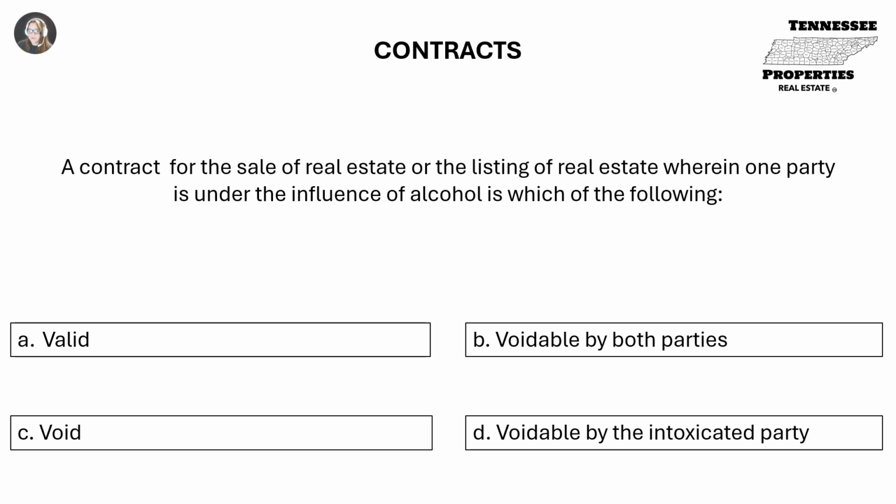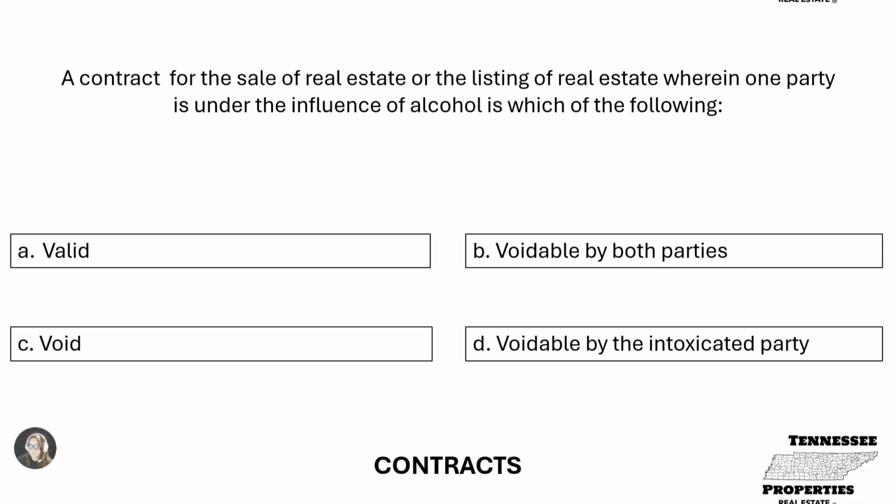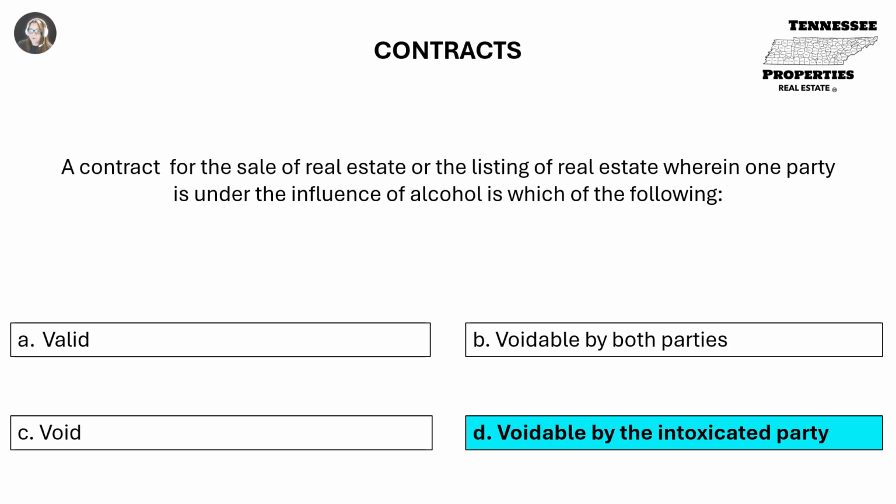A contract for the sale of real estate or the listing of real estate wherein one party is under the influence of alcohol is which of the following? A. Valid. B. Voidable by both parties. C. Void. D. Voidable by the intoxicated party. D. Voidable by the intoxicated party.